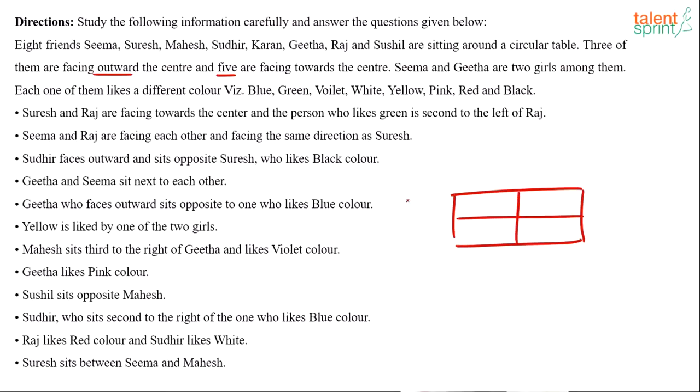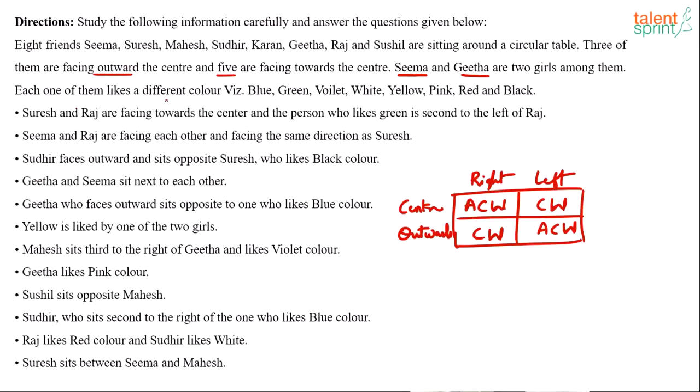People who face center, people who face outwards. What is right and what is left. So somebody is facing center, for him right is anti-clockwise. Left is clockwise. And for outwards it is opposite. So for a person who is facing outwards, right is clockwise and left is going to be anti-clockwise. You have to know this by heart. Okay? Then Seema and Geeta are 2 girls among them.